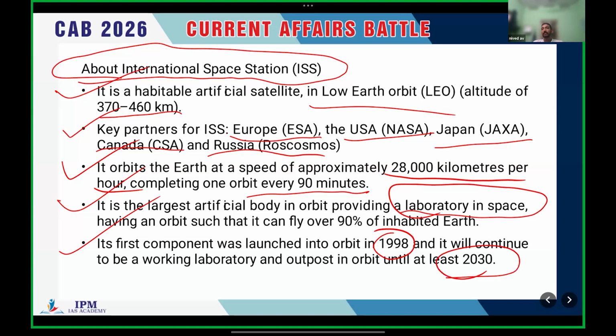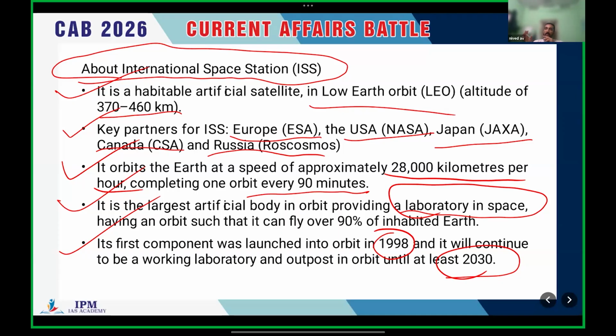See all these countries. It's a combined effort of these 5 space agencies, and they launched different parts of the International Space Station into space, and combined them to create the total structure in space itself. The entire structure as such was not sent from Earth. They sent different parts of the space station, combined them, and created what is known as the space station today.